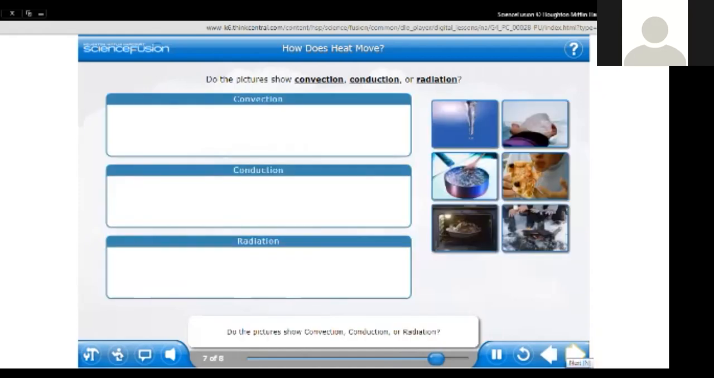Do the pictures show convection, conduction, or radiation? Drag each picture to the correct box.